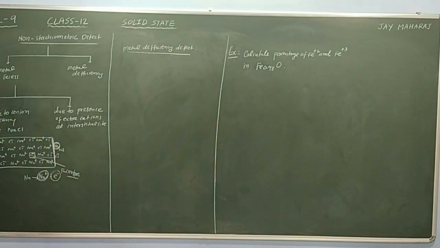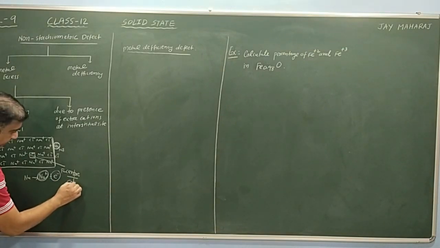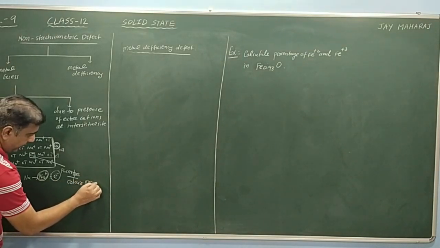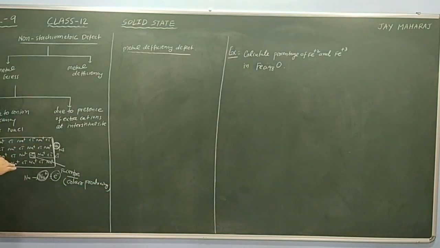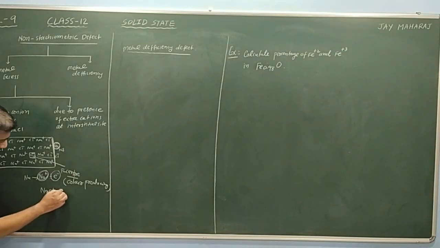F center, from the German Farbenzentrum, that means color producing center. That means when visible light falls on this, the electron will absorb energy, become excited and go to a higher energy level, then come back into the original position, and the extra energy will be emitted in the form of radiation. Corresponding to the wavelength of the radiation, color will be observed. So in case of NaCl, we observe yellow color.